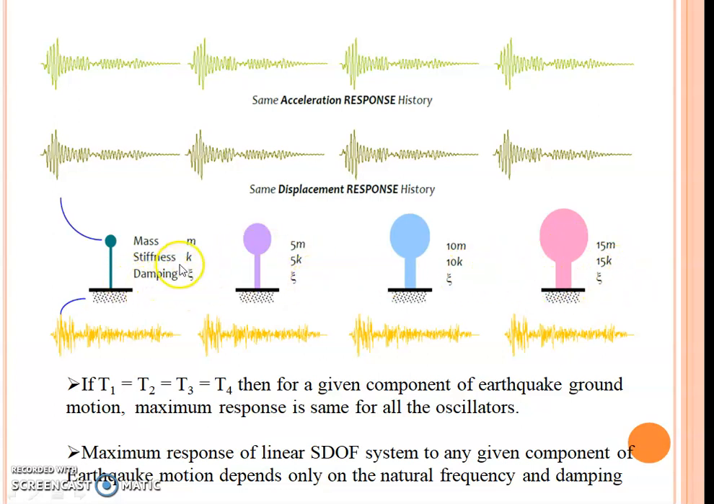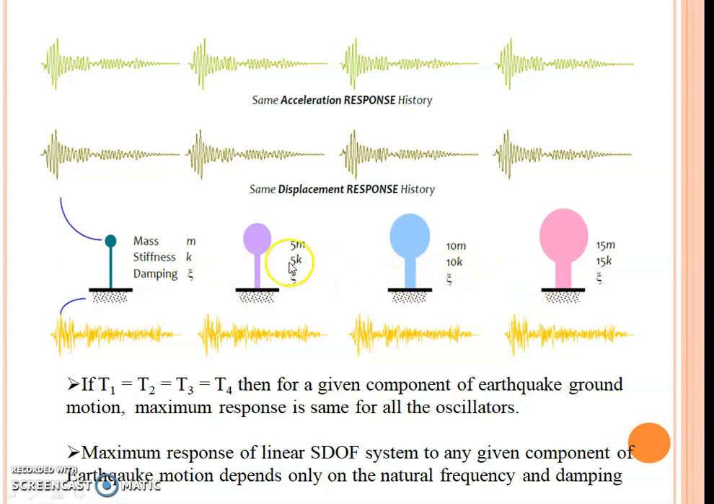If you calculate the natural frequency of the first structure, it will be root k by m. For the second structure, it will be root 5k by 5m; 5 cancels, and the remainder is root k by m, the same as the first structure. For the third structure, root 10k by 10m, again 10 cancels, giving root k by m, the same as the first and second. And the last one, root 15k by 15m, is again the same as the first, second and third structures, and all the structures have the same damping.